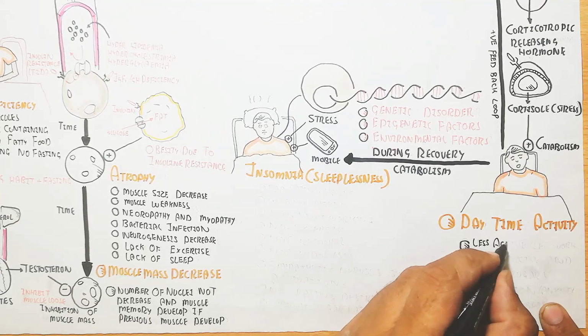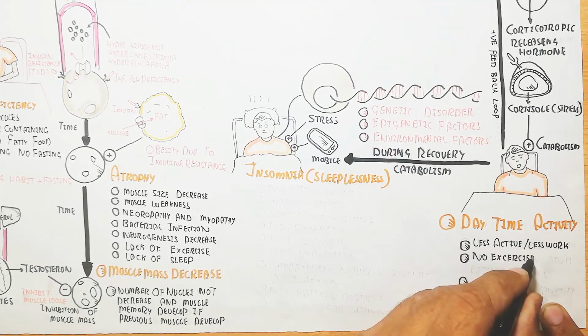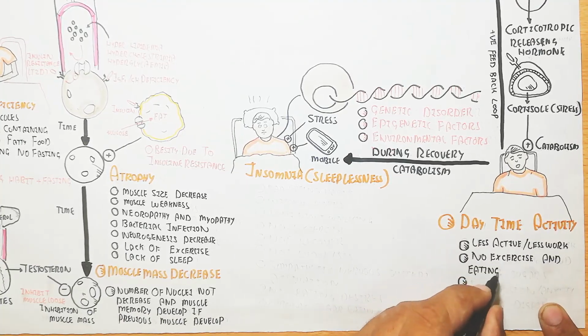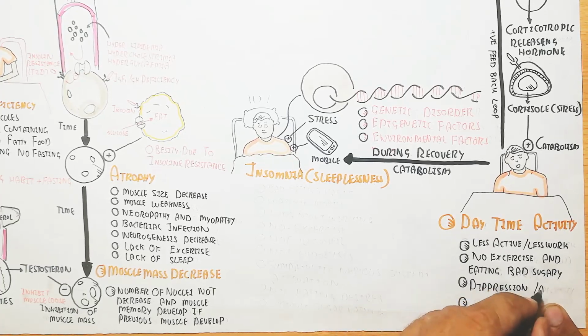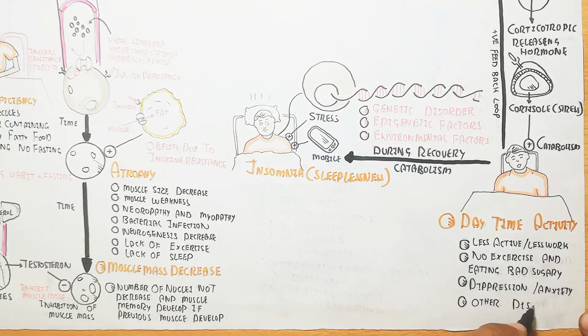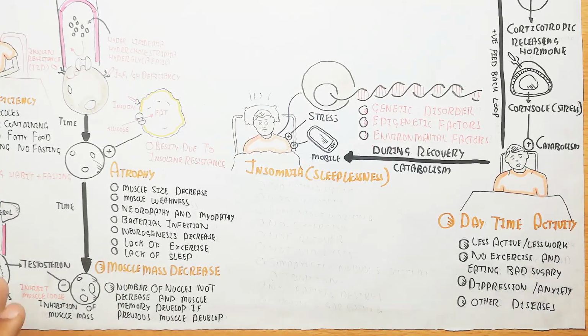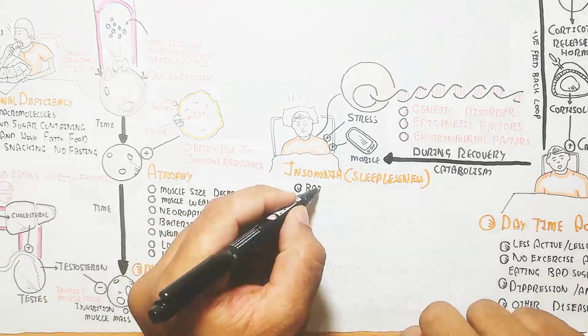In this way, when you are less active, do less work, get no exercise during the daytime, and eat bad sugary food, depression and anxiety will be triggered, and other diseases like autoimmune disorders can be caused. In this way, catabolism occurs during recovery.